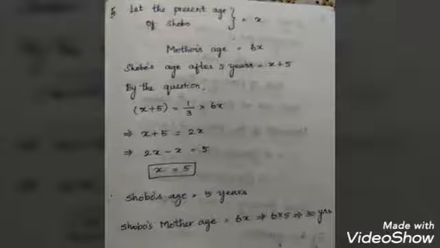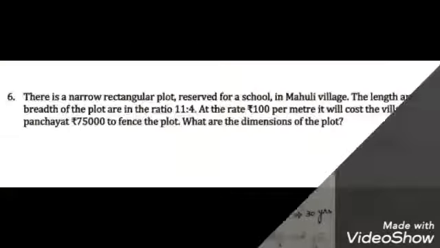So Sobo's age was taken as x. So Sobo's age is 5 years. And Sobo's mother's age is 6x. Right? So 6 into 5 will give you 30 years. Is it clear? Sobo's age is 5 years and Sobo's mother's age is 6 into x, which is 6 into 5, 30 years. Right? So our next question.